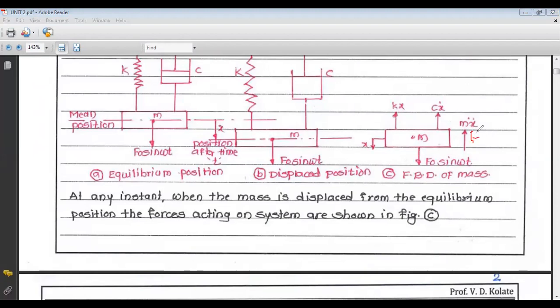So inertia force is positive, then the damping force is also positive, and the spring force is also positive. And your external excitation force is in downward direction, so it is negative.